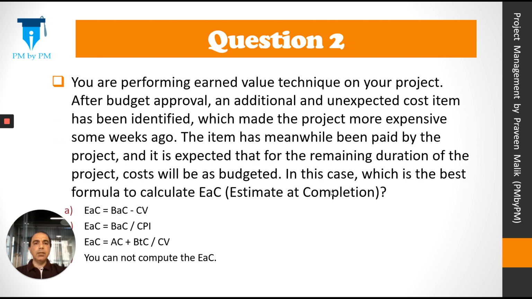Let's look at another question. You are performing earned value technique on your project. After budget approval, an additional and unexpected cost item has been identified, which made the project more expensive some weeks ago. The item has meanwhile been paid by the project, and it is expected that for the remaining duration of the project, cost will be as budgeted. In this case, which is the best formula to calculate EAC, estimate at completion?